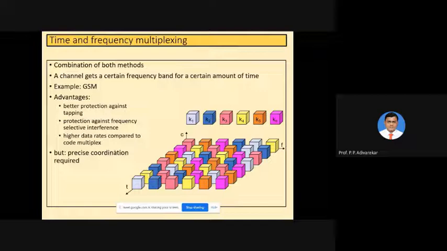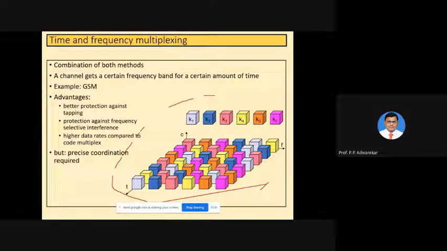As the name suggests, it is the combination of both methods, as you can see in the particular diagram, where a particular frequency channel or band gets a certain amount of time, so users can transmit for a short amount of time over a short amount of available bandwidth. That is a mixture of both. Because of this, all users get to transmit at different moments of time on different parts of the available spectrum. So it combines the advantages of both TDM and FDM.